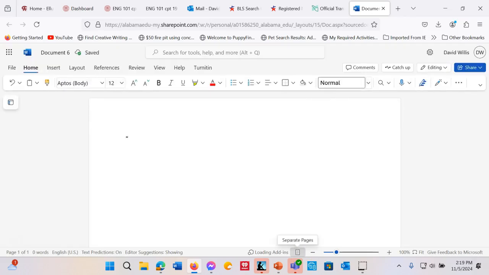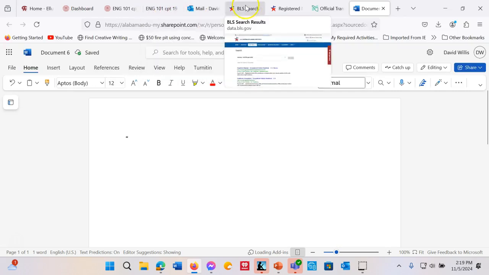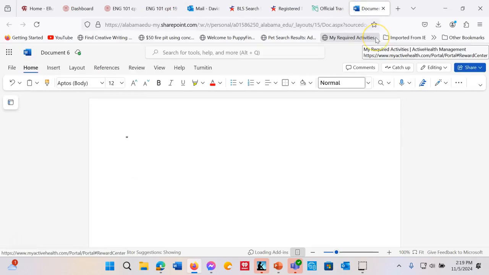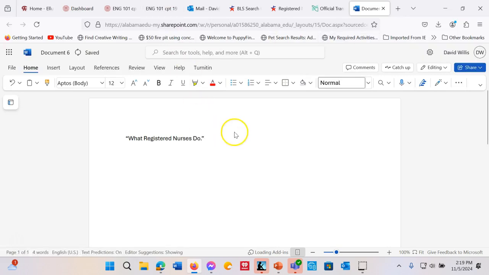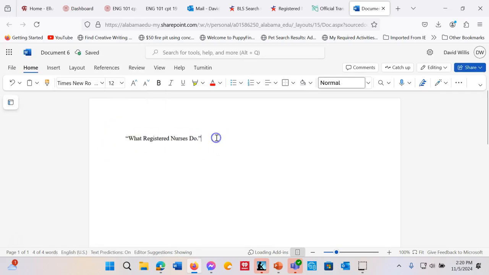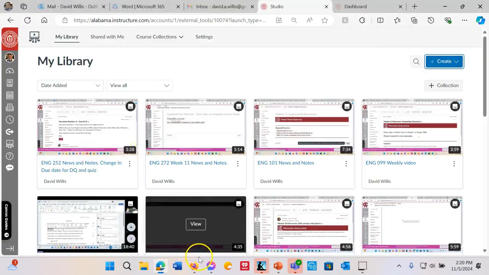So, title of the article. I want to make sure I get it right because I was talking. What registered nurses do. What registered nurses do. Okay? I'm going to go ahead and select all and make sure we're in the right font, which is Times New Roman. There we go. All right, so that's the title of the website.